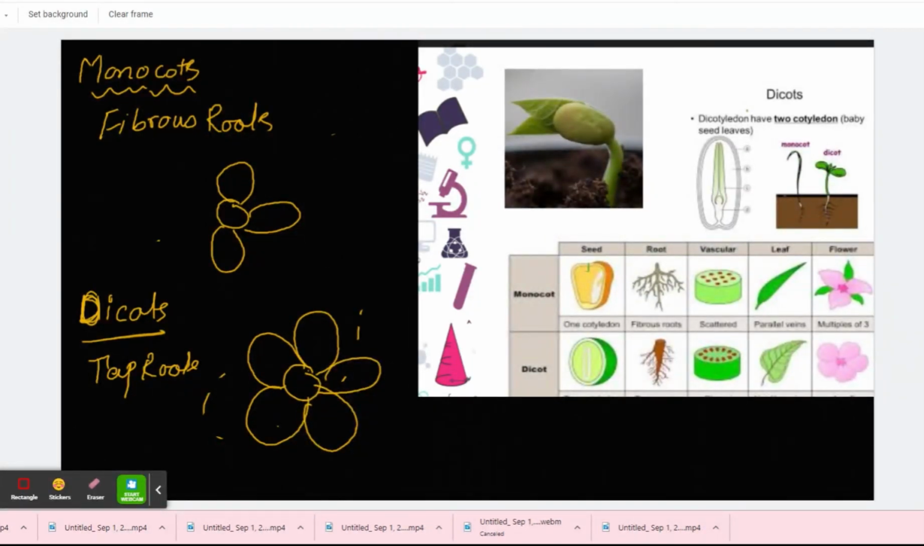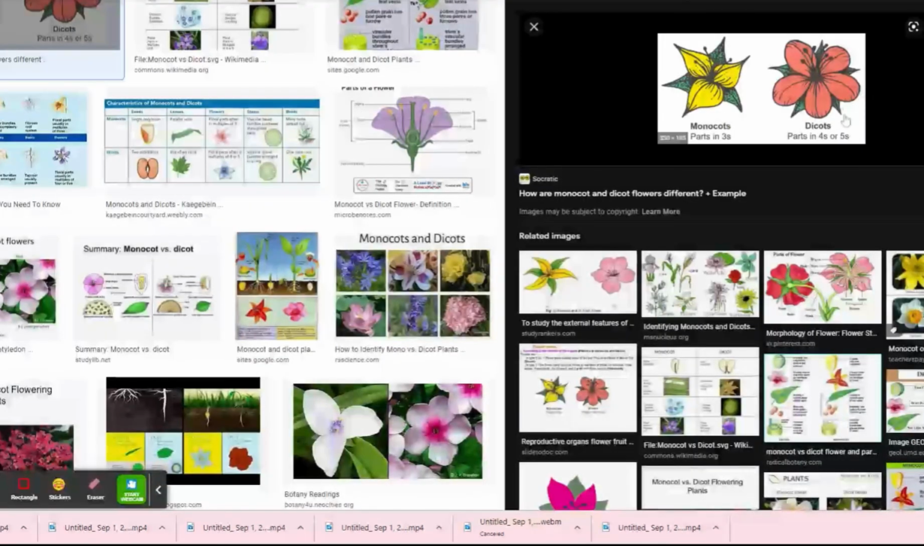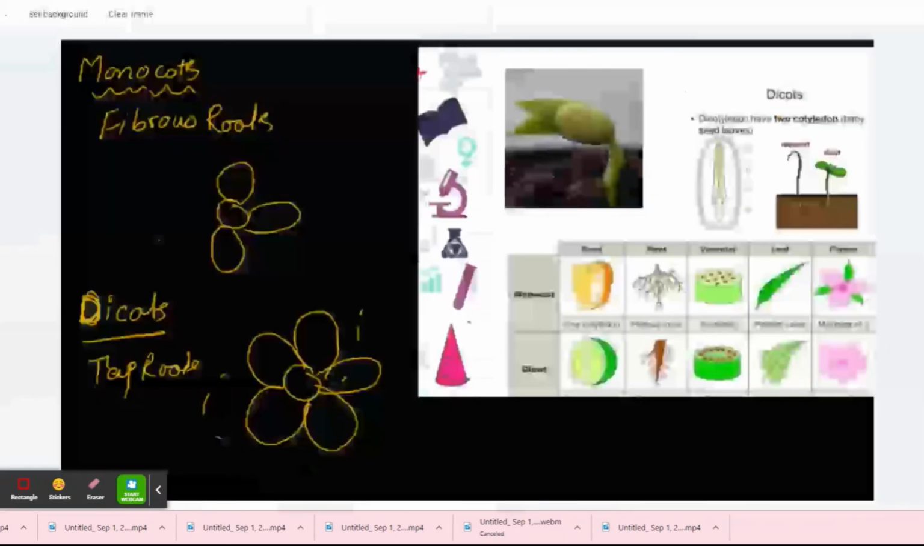Now to give you a clear picture, again, let me show you here. So there are 4s or 5s in dicots, like this: 1, 2, 3, 4 petals. In monocots, there are multiples of 3 or just 3 petals. So these are some other differences.